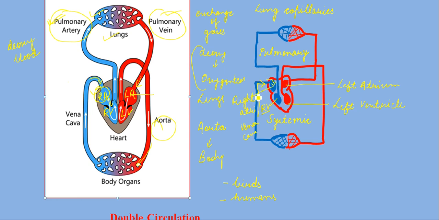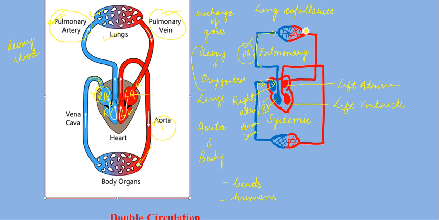The right atrium. From the right atrium, the blood goes to your right ventricle. Now this is your pulmonary artery, through which the blood goes to your lungs for the exchange of gases.